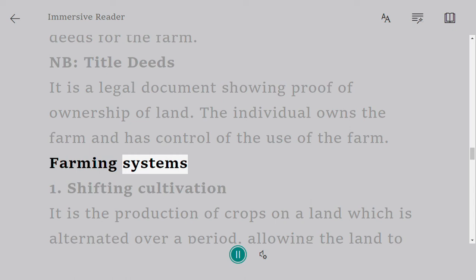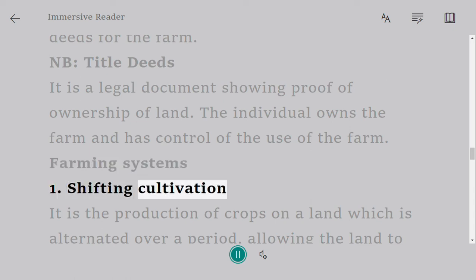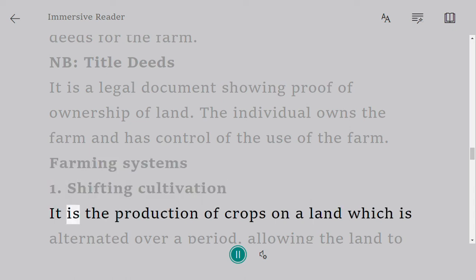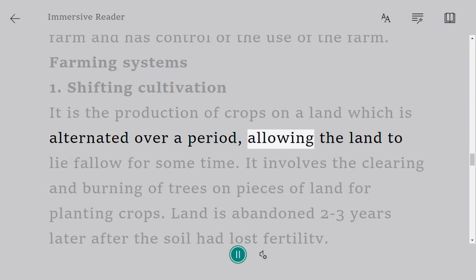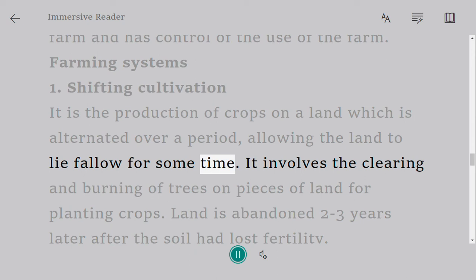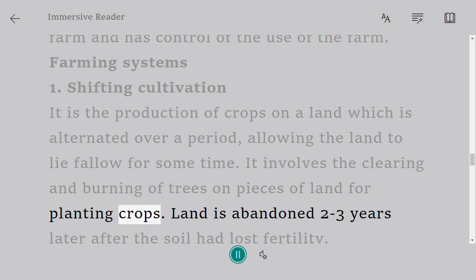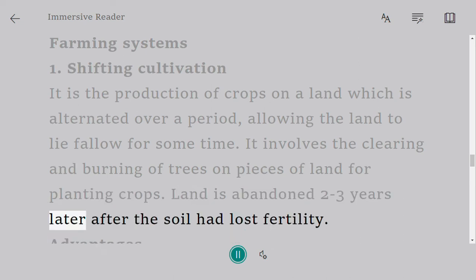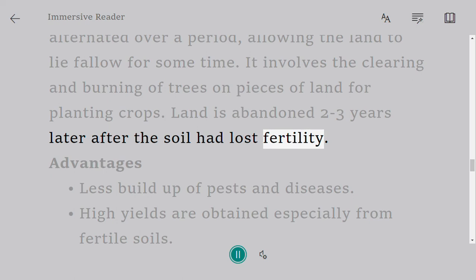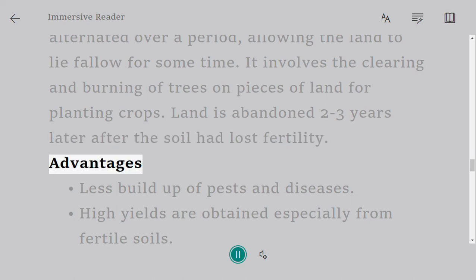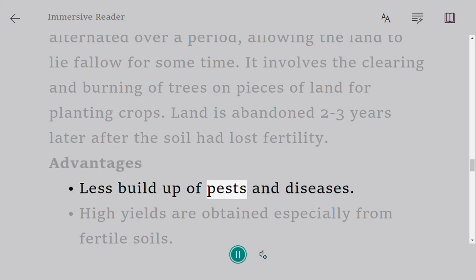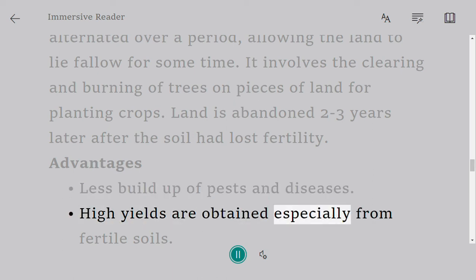Farming systems. 1. Shifting cultivation. It is the production of crops on a land which is alternated over a period, allowing the land to lie fallow for some time. It involves the clearing and burning of trees on pieces of land for planting crops. Land is abandoned 2 to 3 years later after the soil had lost fertility. Advantages. Less buildup of pests and diseases. High yields are obtained especially from fertile soils.